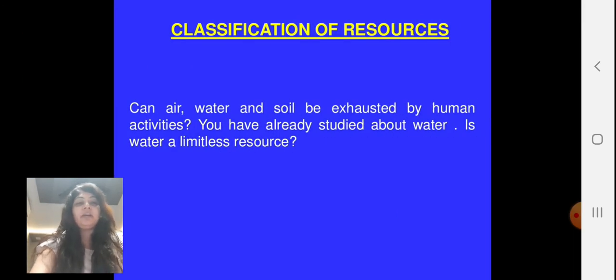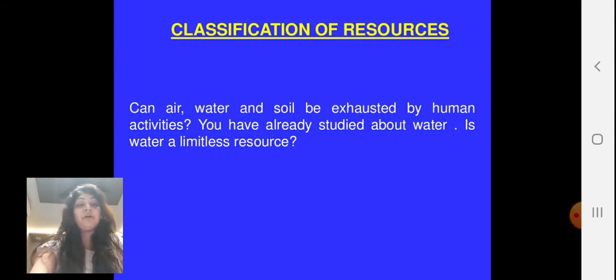Now, classification of resources. Can air, water and soil be exhausted by human activities? No. We cannot exhaust all air, water and soil. You have already studied about water. Is water a limitless resource? Yes.